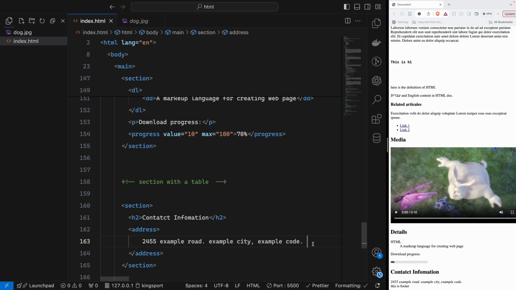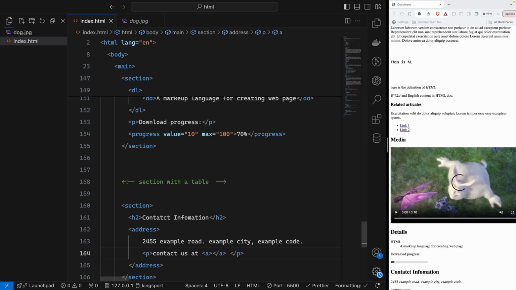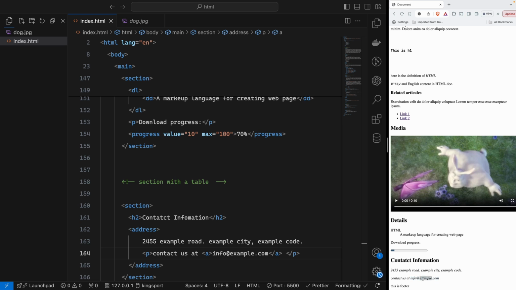And then under here you can add a p tag again, and then C1 contact. So inside it we will add the a tag again. So you can play around with HTML tags inside a tag. So inside the a tag, I will say info at example.com. So right now you cannot click or anything because we need the attribute for the a tag, href. So that href will make a link for you here. As you see, it changed.